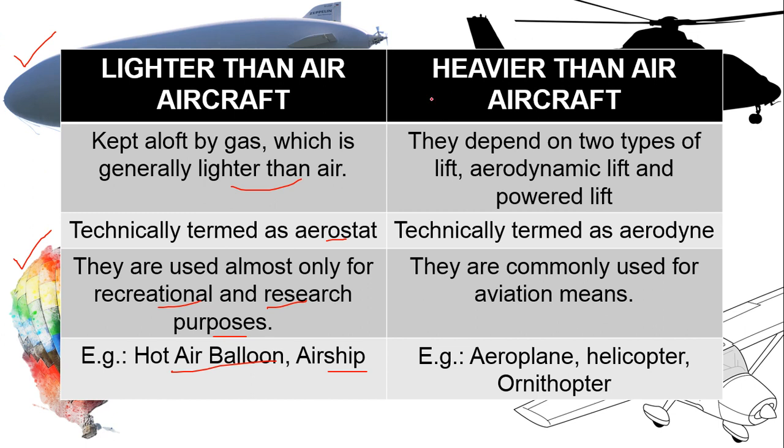Now let's get into the heavier than air aircraft category. They depend on two types of lift. It has to be either aerodynamic lift, such as the airplanes, which generate lift from their wings. So these are the aerodynamic surfaces, or a powered lift. Powered lift is in the case of helicopters, so the rotor is powered in order to provide lift. Technically, heavier than air aircraft are known as aerodynes. They are commonly used for aviation, that is, they are the generally used kind of aircraft. Common examples of heavier than air aircraft are the aeroplane, helicopter, or ornithopter.